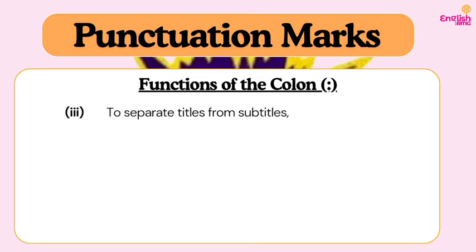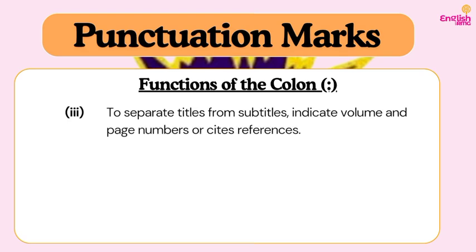So function number 4, we have to separate titles from subtitles, indicate volume and page numbers or cite references. So this is a function that we do in writing in order to acknowledge someone who has written something. So when you are writing from a textbook, you need to acknowledge that, oh, I got these words from this particular textbook, and this textbook is written by this particular person. If you are just preparing for your WAEC, I don't know if you are familiar with this concept, but let's look at a few examples.